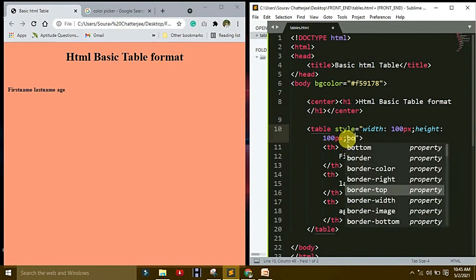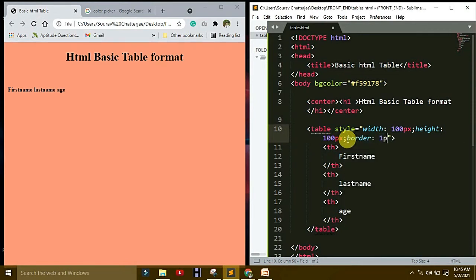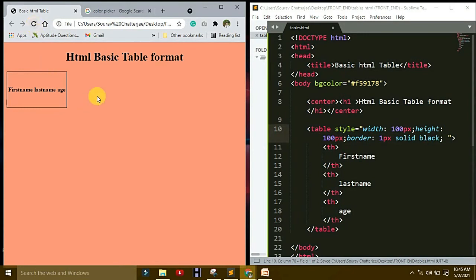So border: 1 pixel solid black. Okay, save it, run it. So the change is 1 pixel solid black. Okay, so after that